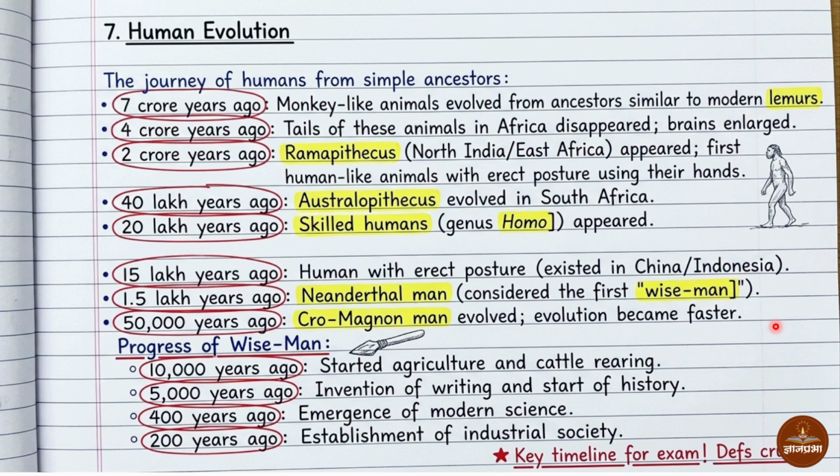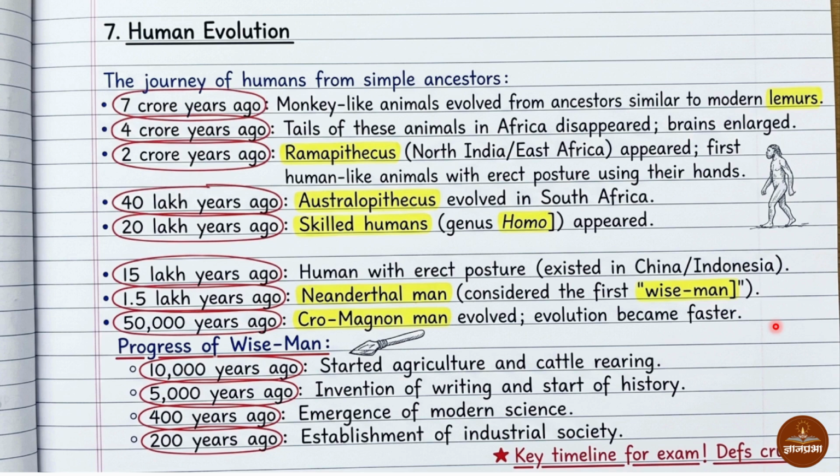40 lakh years ago, Australopithecus evolved in South Africa. 20 lakh years ago, the skilled human, genus Homo, first appeared. 15 lakh years ago, a human with an erect posture existed in China and Indonesia. 1.5 lakh years ago, Neanderthal man, considered the first wise man.